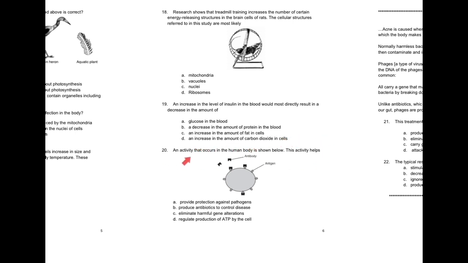20. An activity that occurs in the human body is shown below. This activity helps A. Provide protection against pathogens. B. Produce antibiotics to control disease. C. Eliminate harmful gene alterations. D. Regulate production of ATP by the cell. Antibody, antigen.